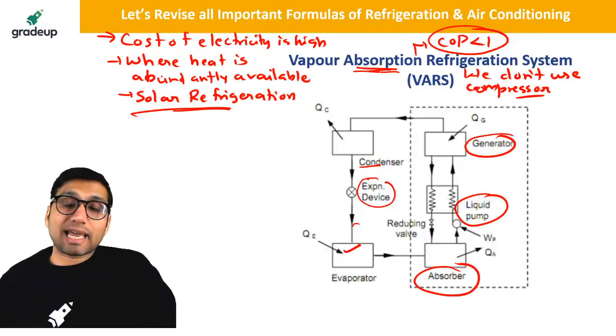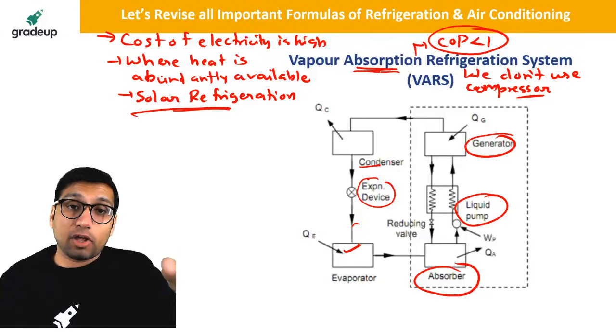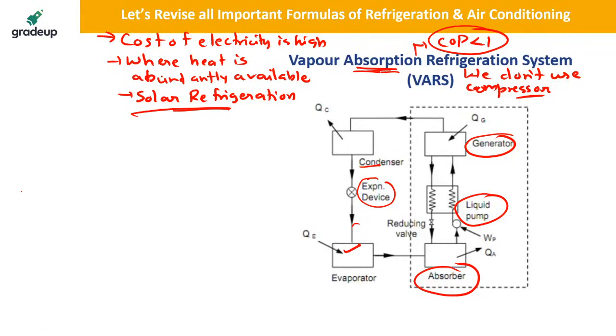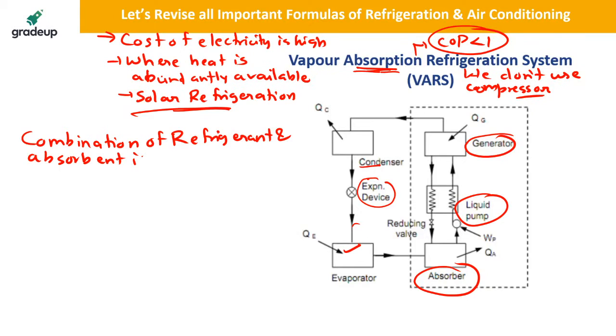So in vapor absorption cycle, we don't use only a refrigerant. We use a combination of refrigerant and absorbent. Generally, we use two combinations. One is ammonia, water.